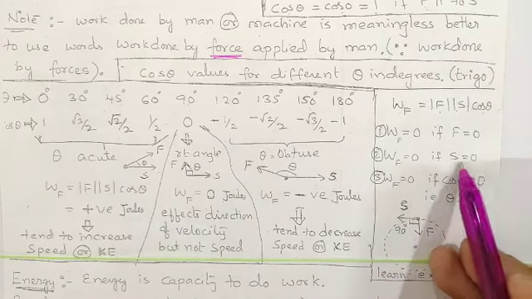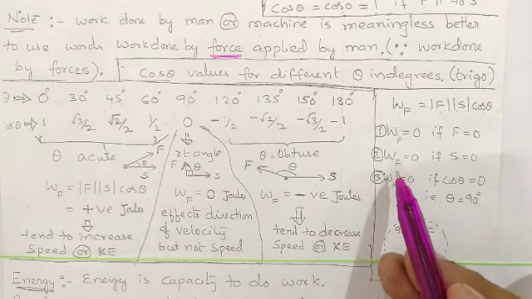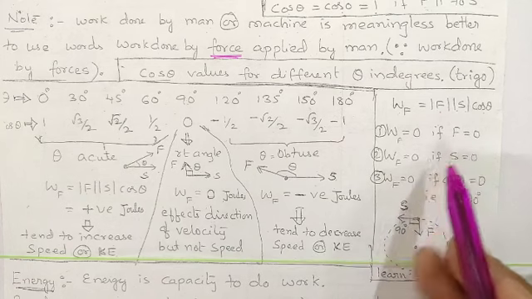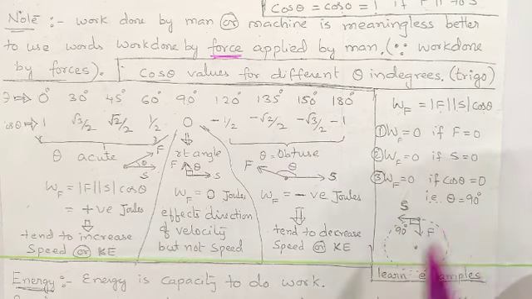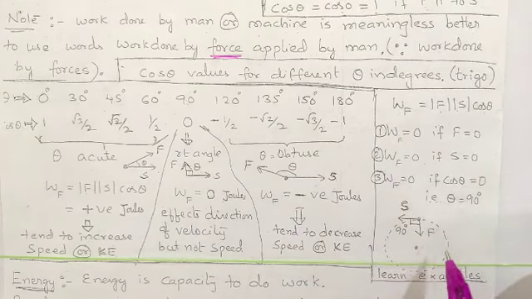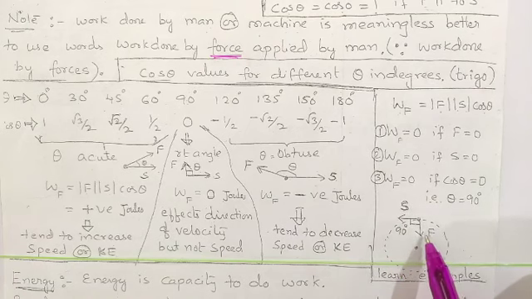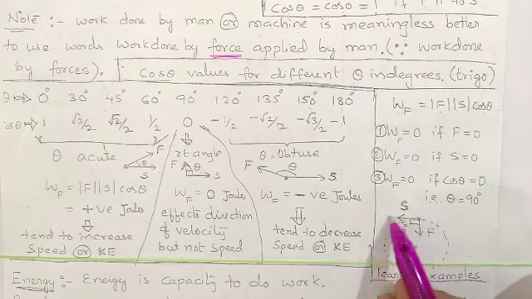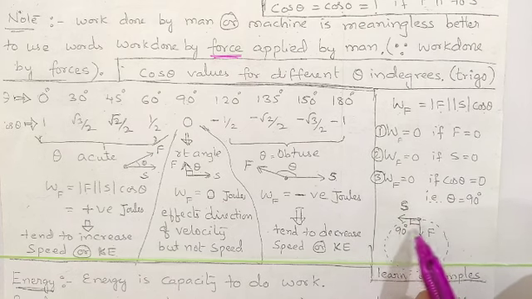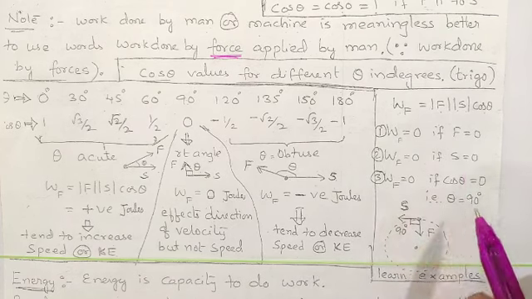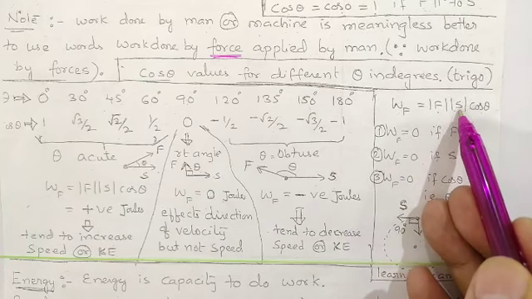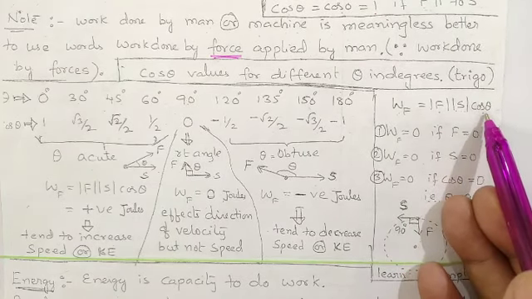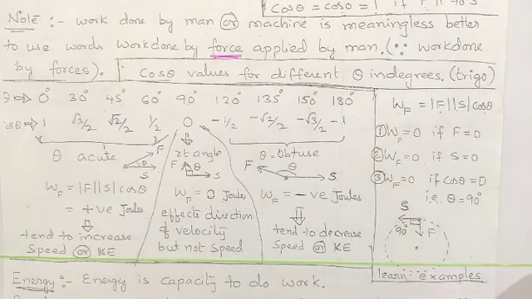Next, if displacement is zero: you are trying to push a wall or a big rock, unable to move it. So even though you applied force, displacement is zero, so work done is zero. Next, cos theta is zero. For example, some circulating object: you are applying force towards the center. Say you are rolling a simple pendulum round and round. Tension is towards the center, displacement is happening along the tangent, and the angle between them is 90 degrees. So cos 90 is 0. So either force is 0, or displacement is 0, or cos theta is 0. Cos theta becomes 0 for 90 degrees. In these three cases, work done will be 0 by that force.